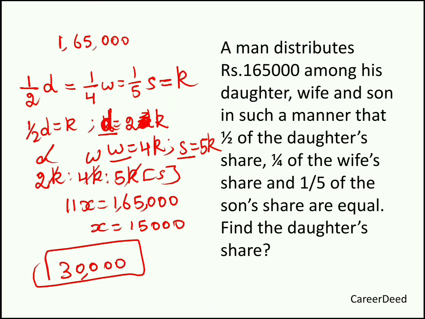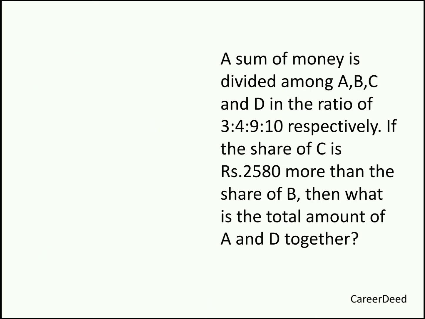Moving to our fourth question. A sum of money is divided among A, B, C and D in the ratio 3:4:9:10 respectively. If the share of C is rupees 2,580 more than the share of B, then what is the total amount of A and D together? So this problem is quite simple.